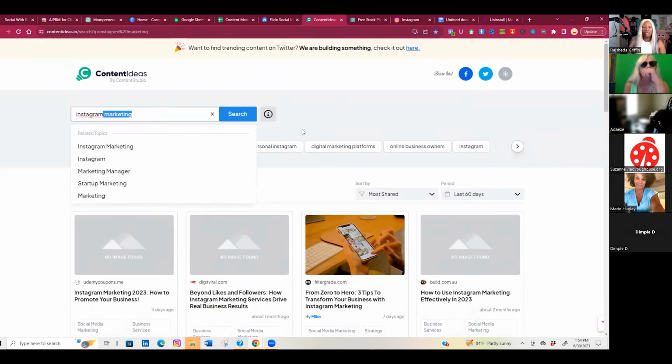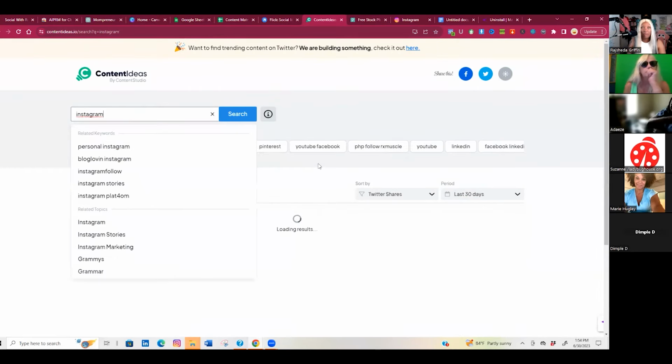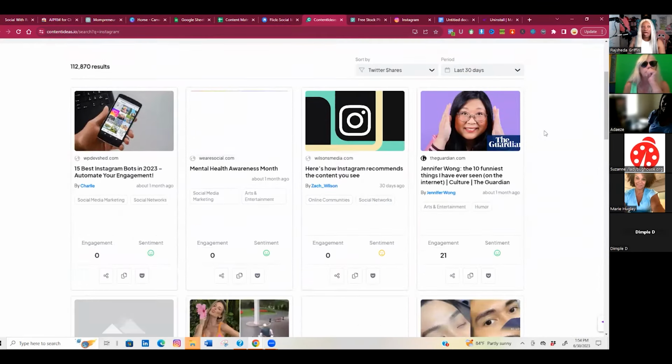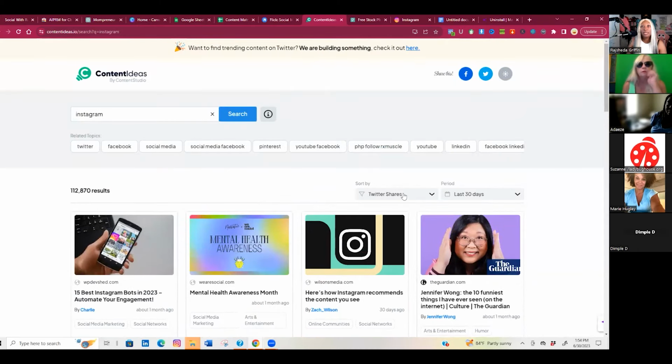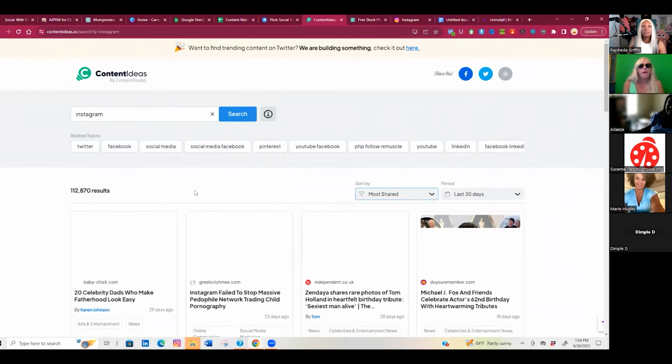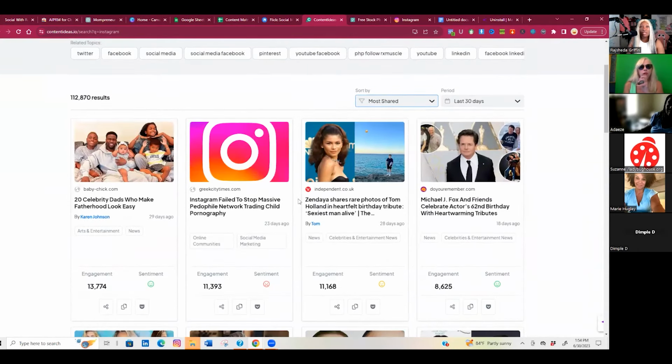I also can put, but I don't like just putting Instagram because it's usually news about celebrities, but okay, no, it's not. All right, good. So if I put this in here and I do most shares, here's some more articles. Okay, again, I was right. Celebrity stuff. Instagram failed to stop massive pedophile network trading child pornography. That's huge. Look, 11,393 shares on Facebook, and it was only 23 days ago.